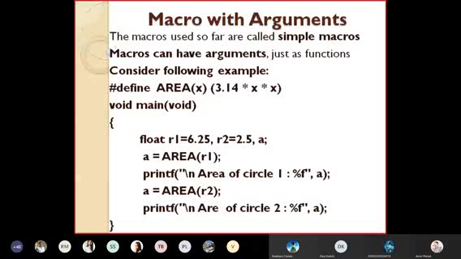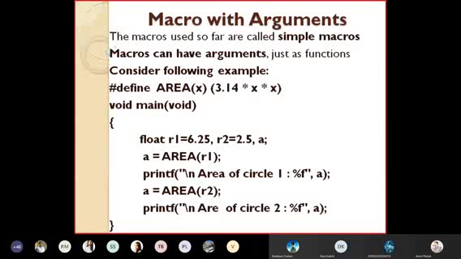Means we can also pass arguments to the macro just as to a function. So if I am passing an argument to a macro, then it is called macro with argument.